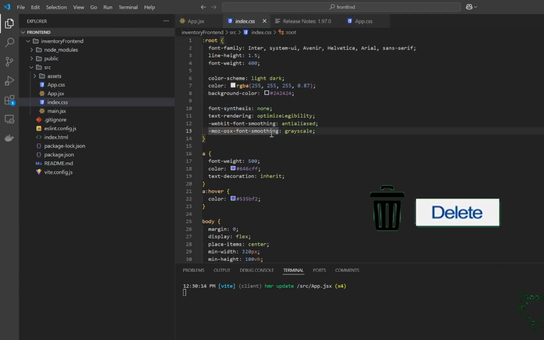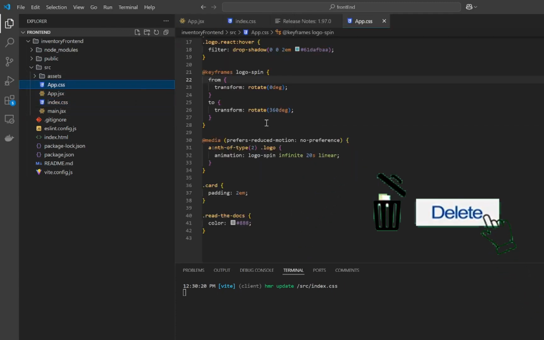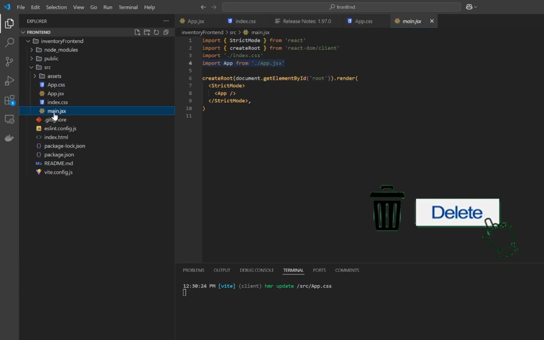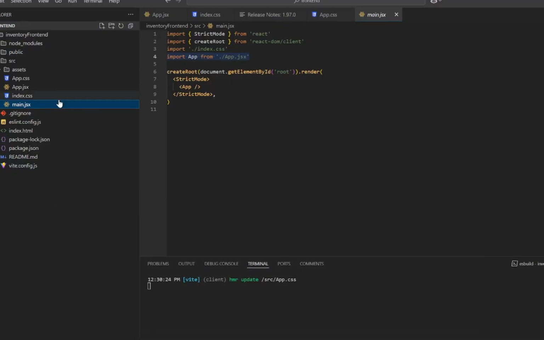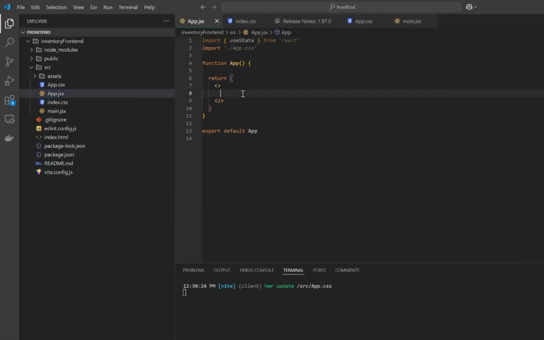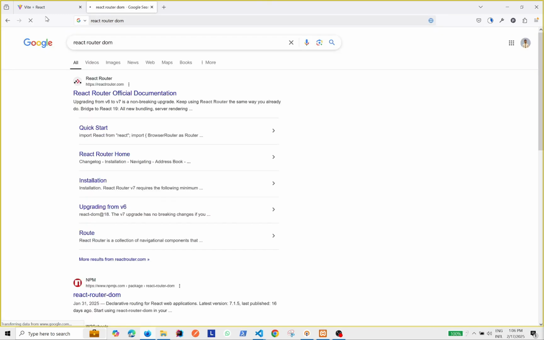Then keep the import useState because we will need it later. So remove all the content in the index.css and the app.css. Then in the main app, we don't have to keep anything. Then in the app.css, now you can write anything you like. So this is how you can start a brand new project. This is the first thing you have to do.